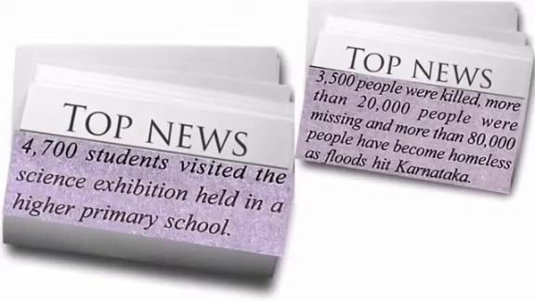Children, if you observe the screen, you can see a few news clippings. I have pasted a few news clippings on the screen. What does this say? The first one says 4,700 students visited the science exhibition held in a higher primary school. The second one says 3,500 people were killed, more than 20,000 people were missing, and more than 80,000 people have become homeless as floods hit Karnataka.